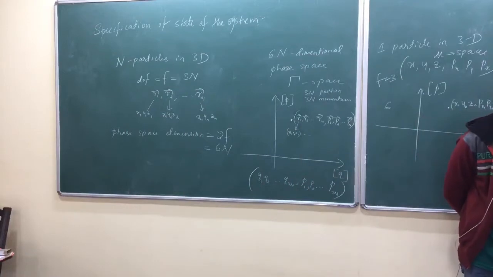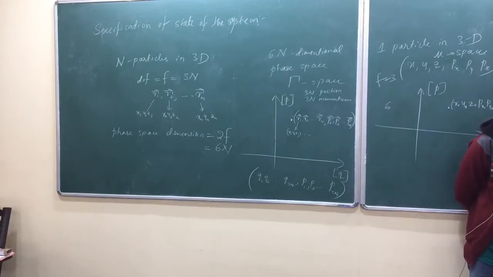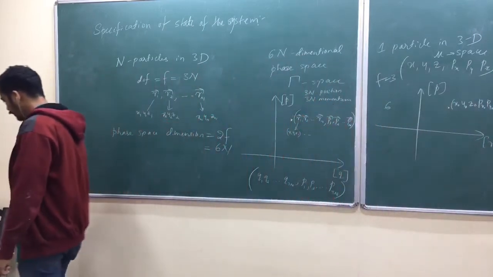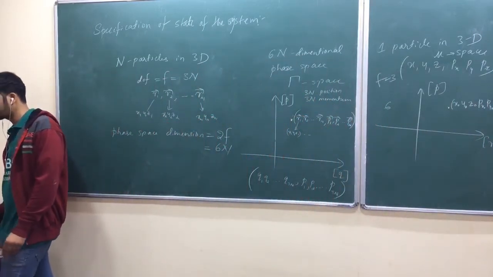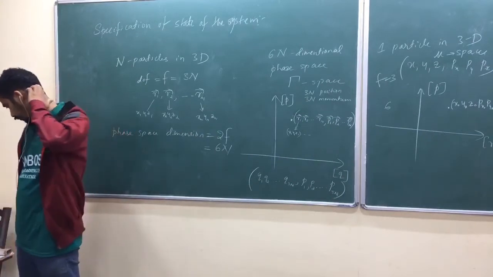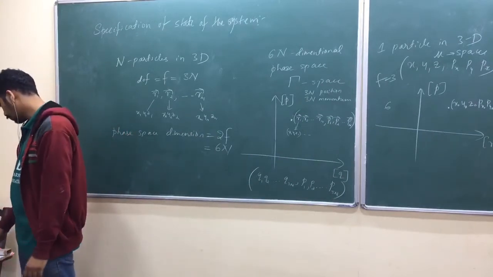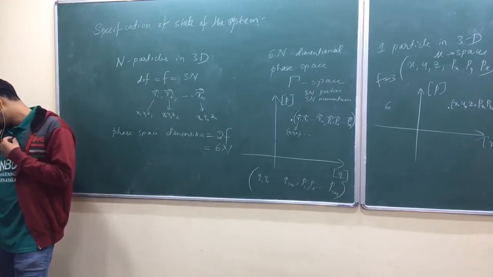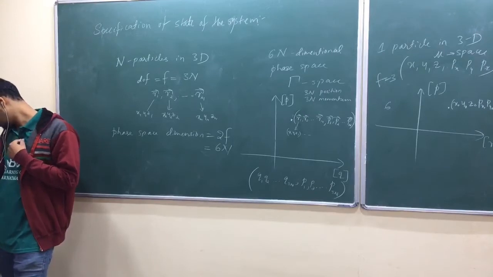Corresponds to a state, because position and momentum may change, isn't it? Then the phase point will change. A point in a phase space corresponds to a state of a system.